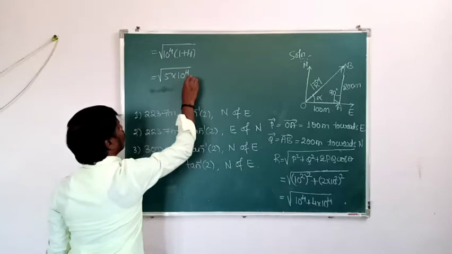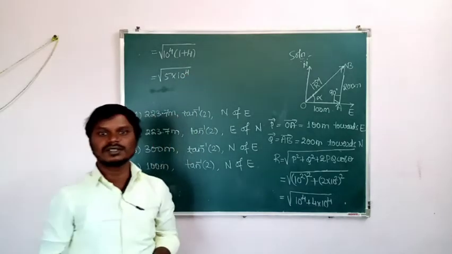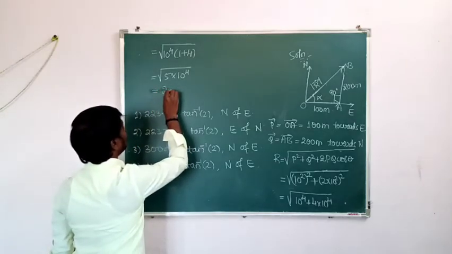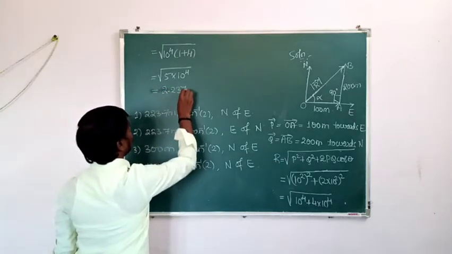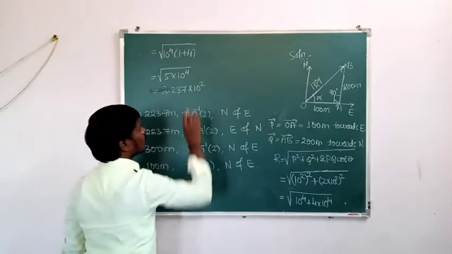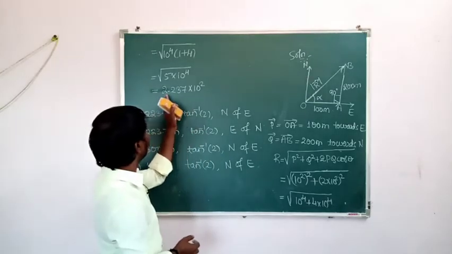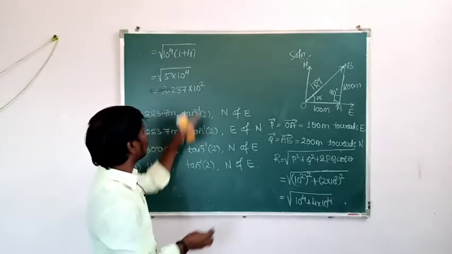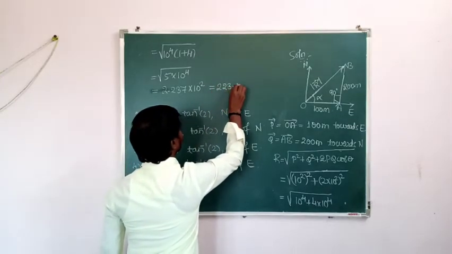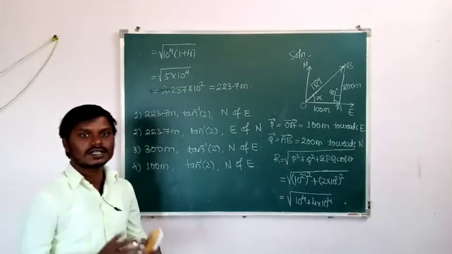Then what is the square root of 5? Okay, square root of 5 is 2.237. And square root of 10 to the power of 4 is 10 to the power of 2. So 10 to the power of 2 is nothing but 100. Then 100 into 2.237, that is 223.7 meter. Okay, so it is the magnitude of resultant displacement.